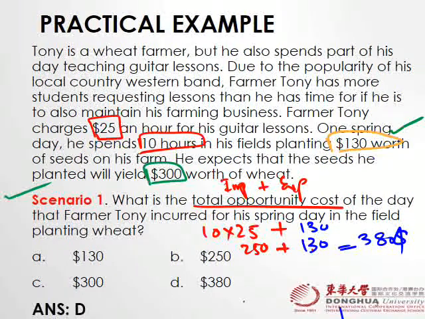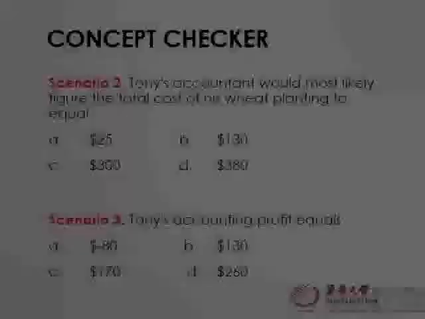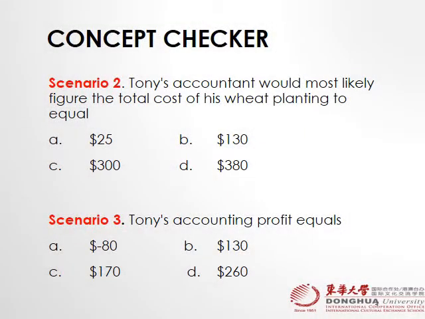Let's check that. Yes, we did it right. If you solved it for D, then really you are intelligent and you really understand the concept. Let's move to scenario 2. So scenario 2: Tony's accountant would most likely figure out the total cost of his wheat planting to equal what? Just pause the video and try to solve scenario 2. We'll solve it together as well.